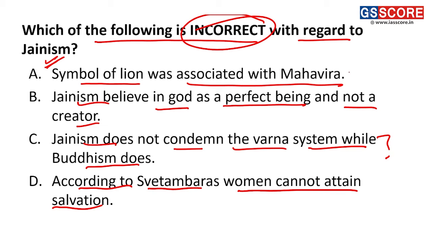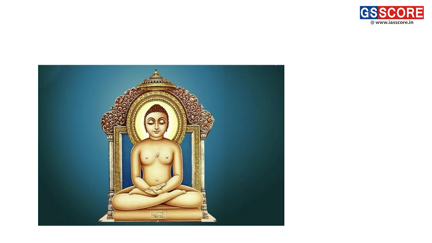Friends, as you know, the first statement is correct. Why? Because with every Jain Tirthankara, there were some symbols associated. So with regard to Mahavira, the symbol of lion was associated. You can see in the picture also Vardhaman Mahavira, and the lion was depicted along with him. Similarly, there are many Tirthankaras who have different animals or symbols associated with them.